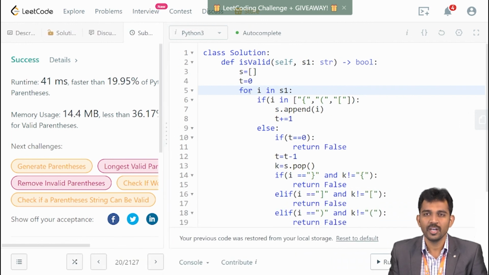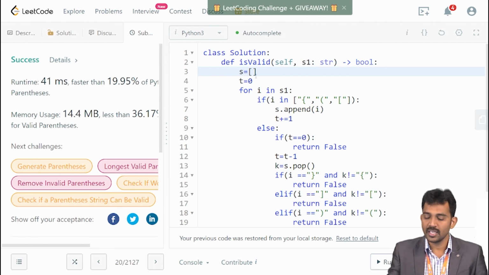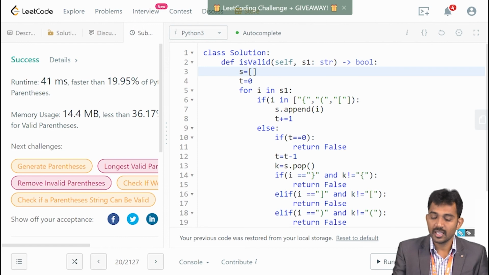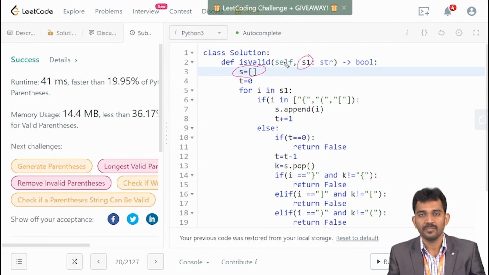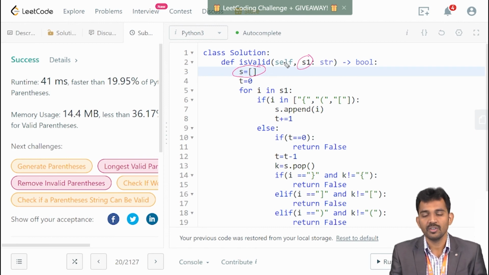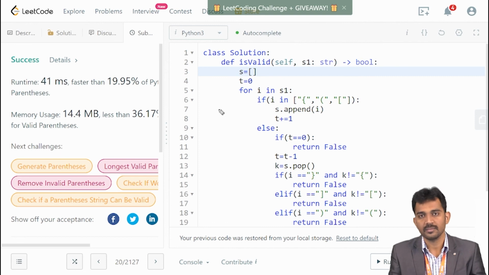Generally use respective variable names. So if you use a separate name for the stack, then I wouldn't get such mistakes. So the given string is s and I took the stack also as s. Both are the same. That is why it gives the wrong answer. That is why I changed that. The stack is s1. Now I got the right answer.